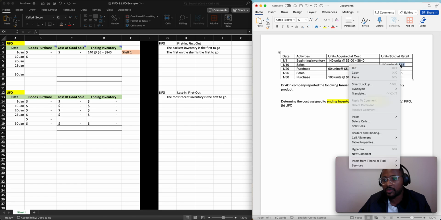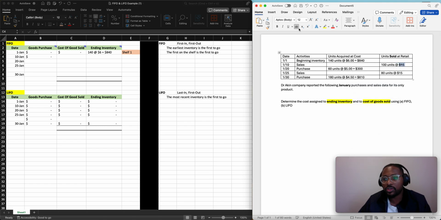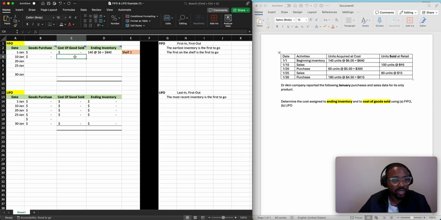We do not need to focus on the $15. The $15 is irrelevant because we're trying to figure out the cost of the sale, not the revenue of the sale, but the cost of the sale. And so to figure out the cost of the sale, we just need the 100 units. So I'm going to put 100 units. And where are we going to take these 100 units from? We're going to take it from our first shelf.